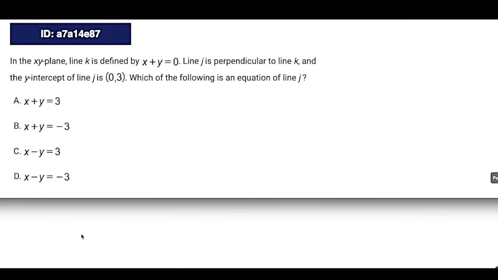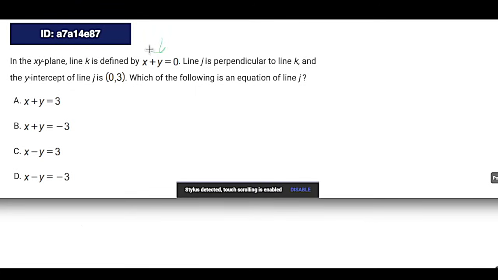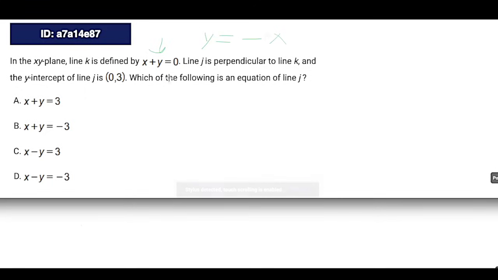Let's take a look at another one that might be a little bit more challenging. So again, we have perpendicular. We know it's perpendicular. And they're also giving us the y-intercept of the line that we're supposed to get the equation for. When we're looking at slope, I always like to put things in slope-intercept form. So I'd probably just rewrite this real quick as y equals -x. Where am I getting -x from? I subtract x from the left side, and then the y-intercept here is 0 because it would be plus 0, but we don't need to write that. Sorry, let me make my x a little bit prettier for you.